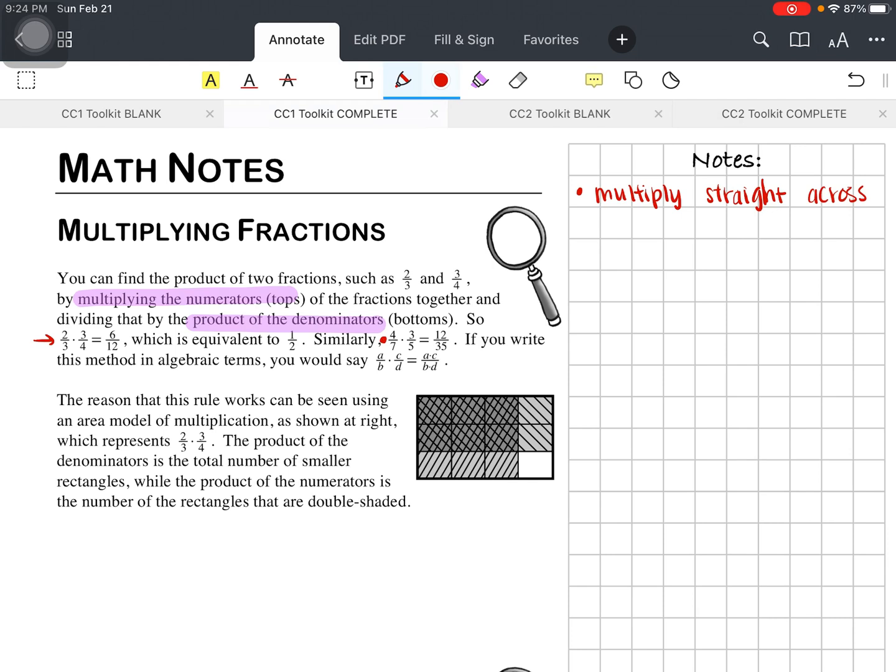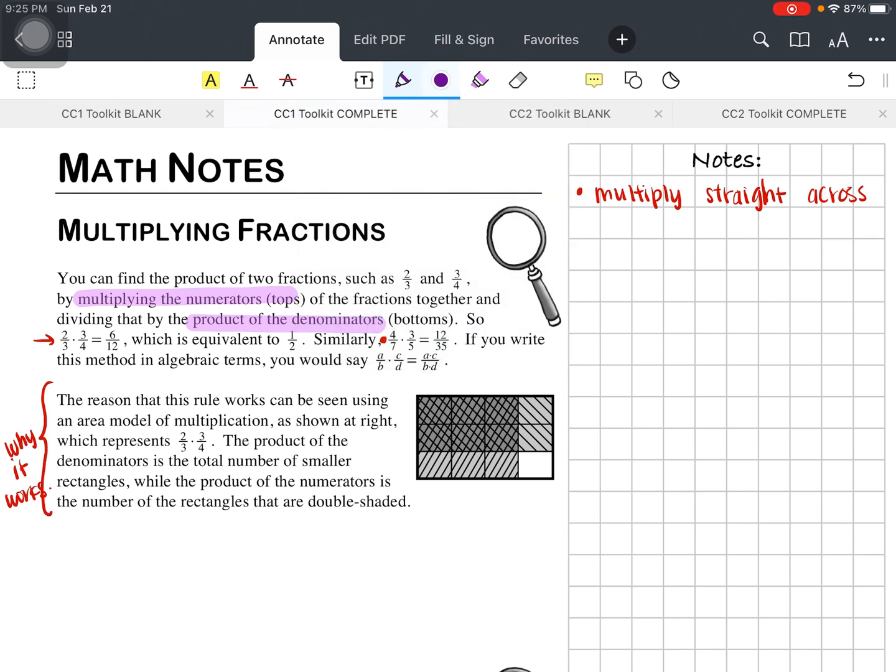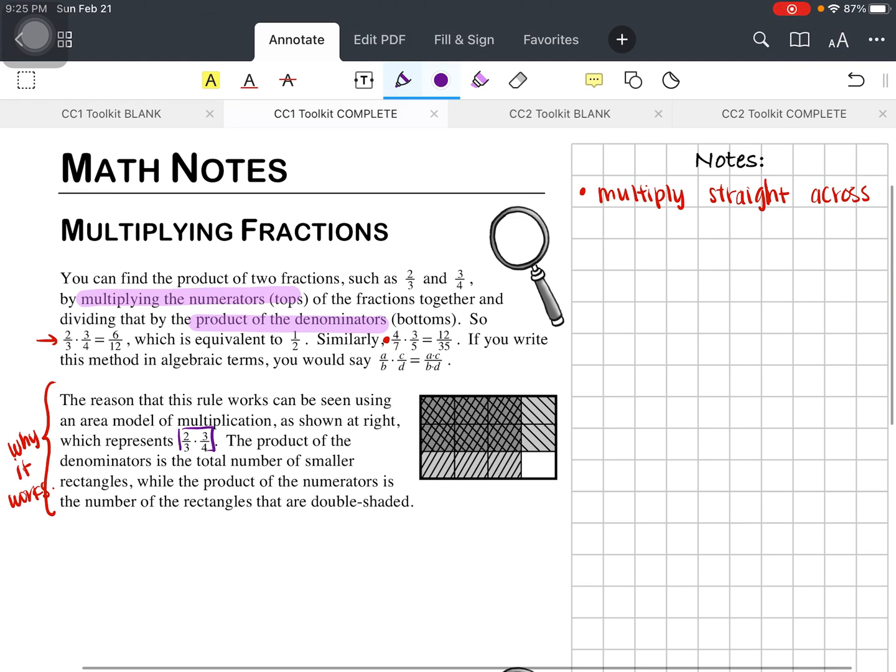The bottom part tells us why it works. So right here, this part is the why it works. Okay, so we teach you the how to do it. We teach you the why it works. And what they do right here is they make this box because this part is saying 2/3 of 3/4, right? You want 2/3 of 3/4. So you make the rectangle using the denominators, right?